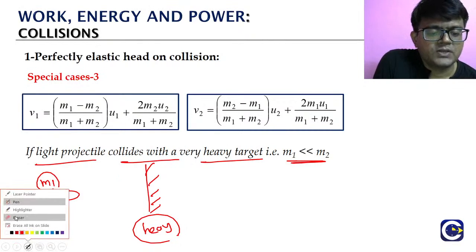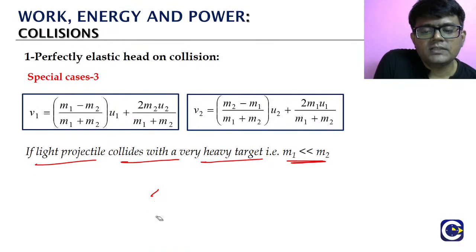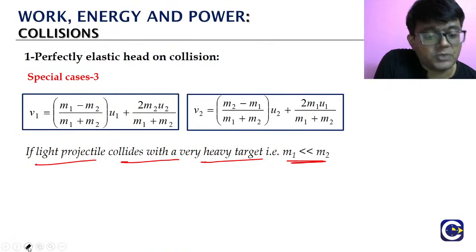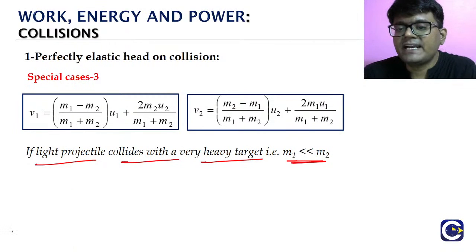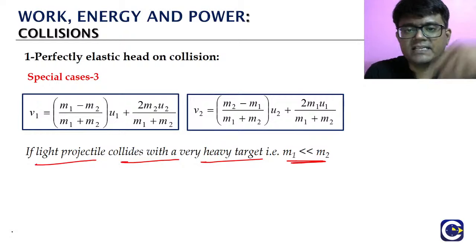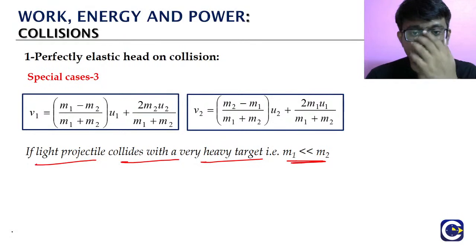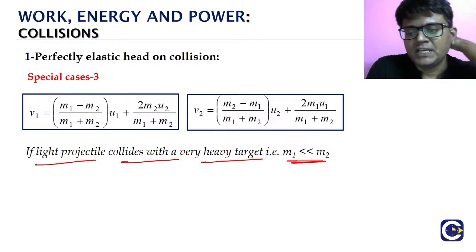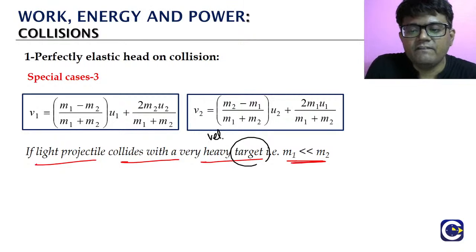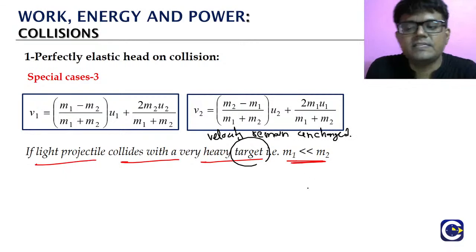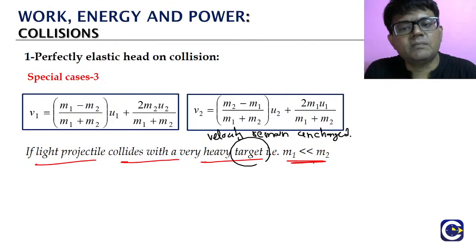We will have to see. So we are looking at the scenario of a light projectile hitting a heavy target. If you understand these relations, it will be just reciprocal. The heavier one, whether it is the projectile or the target, its velocity is going to remain unchanged. That we will see.